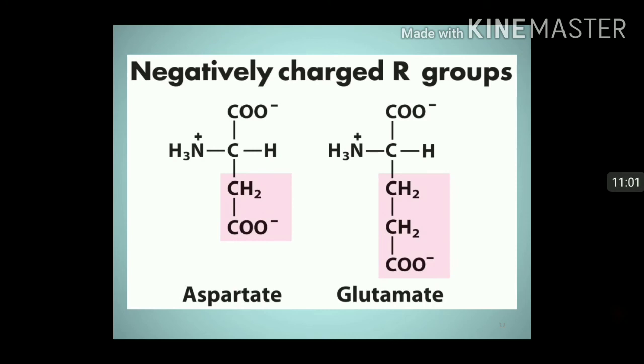So here you notice that one extra negative charge is there in the R group, that is the side chain of these amino acids, and look at the net charge. The net charge will be 1 negative. So these are negatively charged R groups containing amino acids.